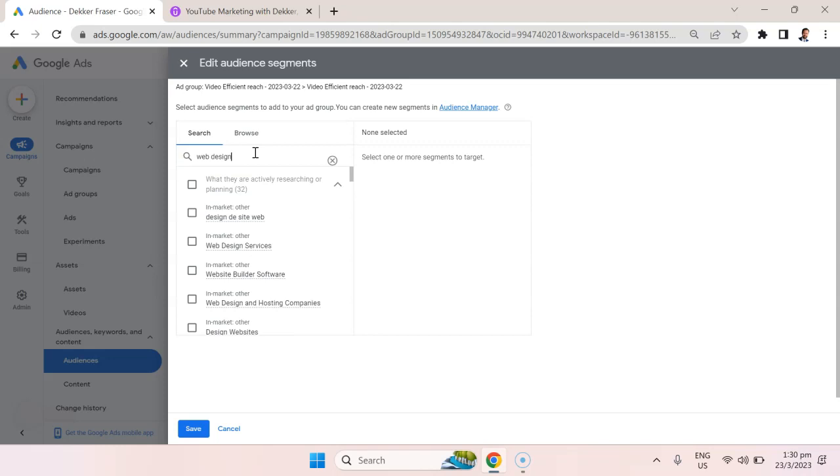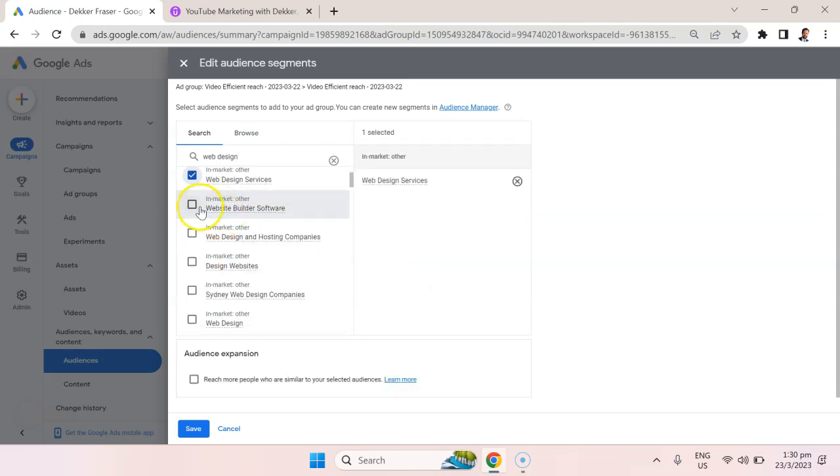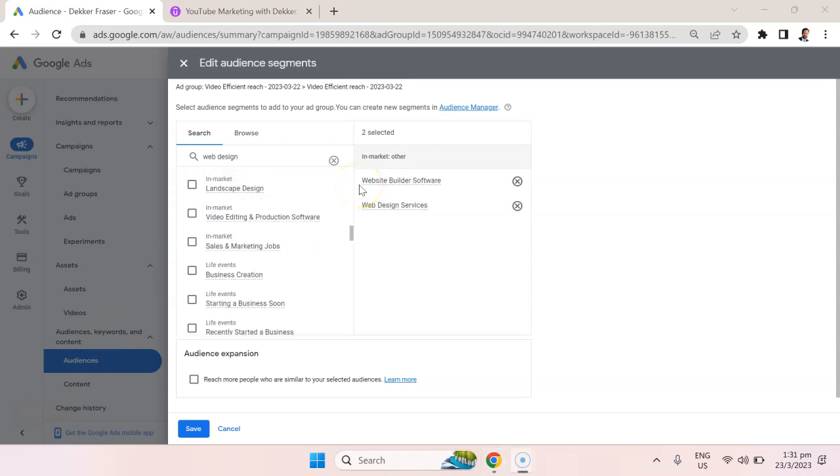So add audience segments. Now, one of the easiest things to do here is to simply do a search. So I'm going to search, for example, for web design, and we can say we're going to target the in-market group of people that are searching for web design services. So we could select that. They're in market, so they're in the shopping mindset for website builder software. You can see that there are tons of different options here, and a lot of them are these in-market options, which are great because then we're able to focus our advertising on people that are real true shoppers, people that are going to make a purchase decision likely very soon.